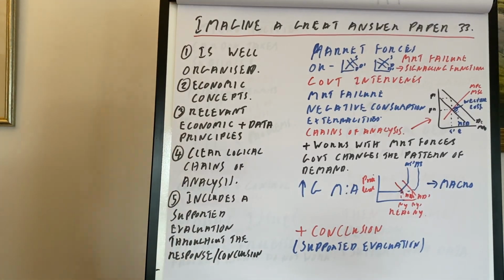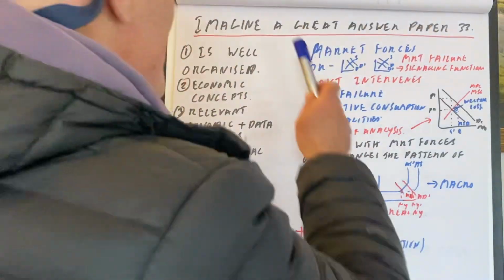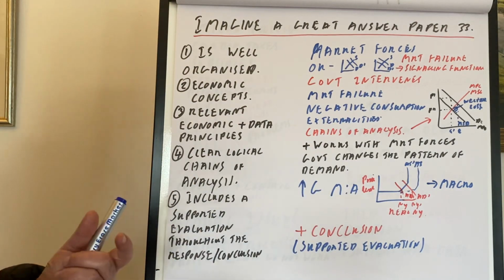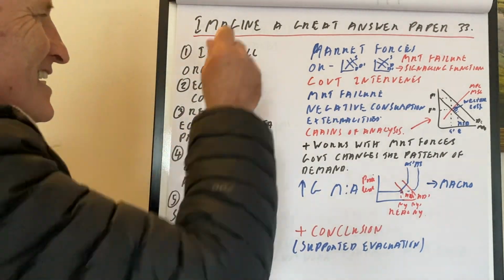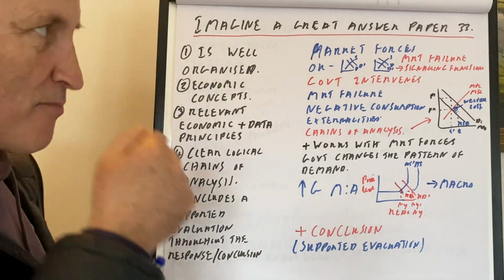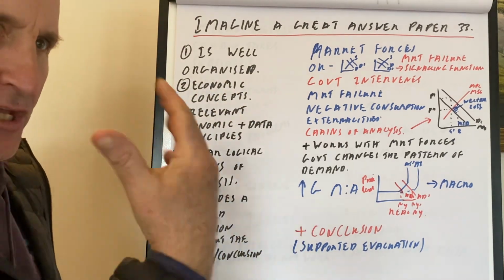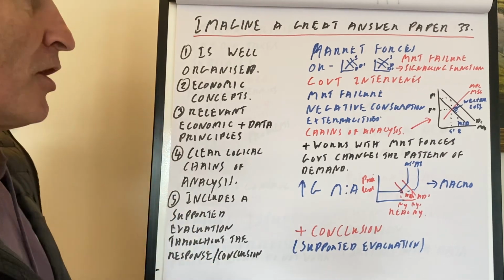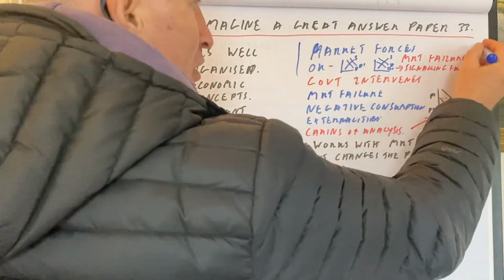Okay, so question 23, what makes a great answer? According to the syllabus, a great answer is well organised, with economic concepts. Imagine you have an answer about government intervention, because it's come up 5 times in the last 6 papers. We might start off with the argument about market forces.